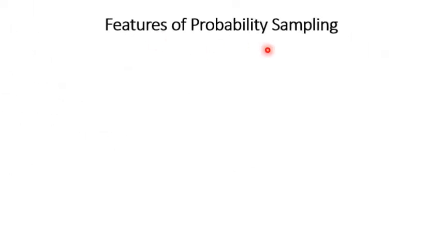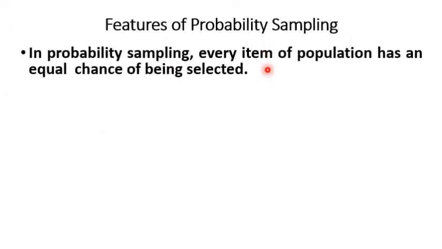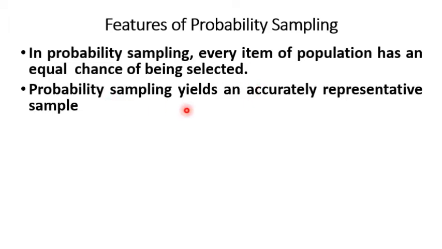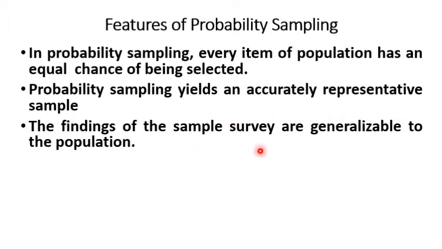What are the features of probability sampling? In probability sampling, every item of the population has an equal chance of being selected. It means that each individual is chosen randomly and entirely by chance, such that each individual has the same probability of being chosen. Probability sampling yields an accurately representative sample. That means if samples are taken at random, it will be more accurate and representative. The findings of the sample survey are generalizable to the population. If samples are selected at random, the findings of the sample survey can be applied to other situations.